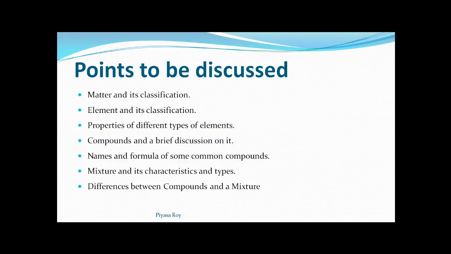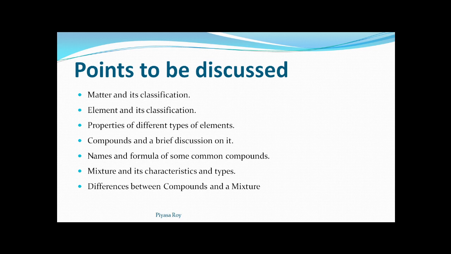So today we are going to discuss matter and its classification. As you did this chapter in your previous classes, we will be going a little bit faster. Hope all of you will understand this properly. We will do matter and its classification, then elements and its classification.